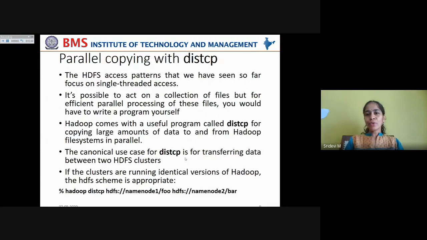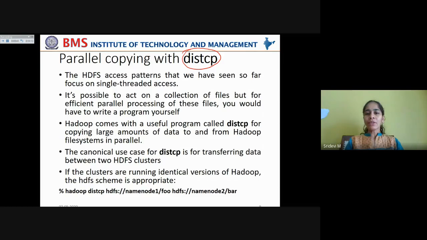Now let us see how to use the distcp tool in order to copy data from one cluster to another cluster. Parallel copying with distcp. The HDFS access patterns that we have seen so far focus only on single-threaded access. So far, we have seen examples where HDFS serves the requests of only one client. But now let us see how it supports multi-threaded access.